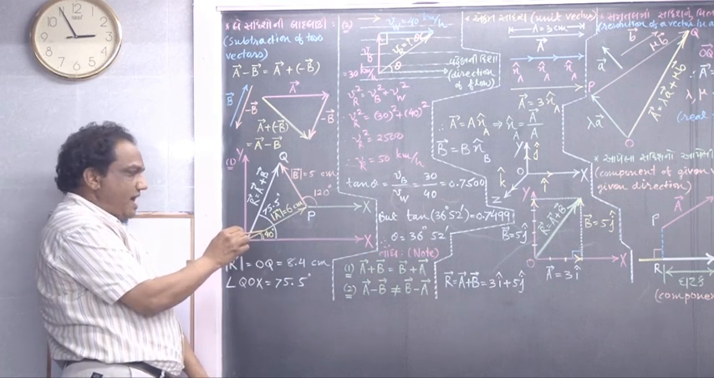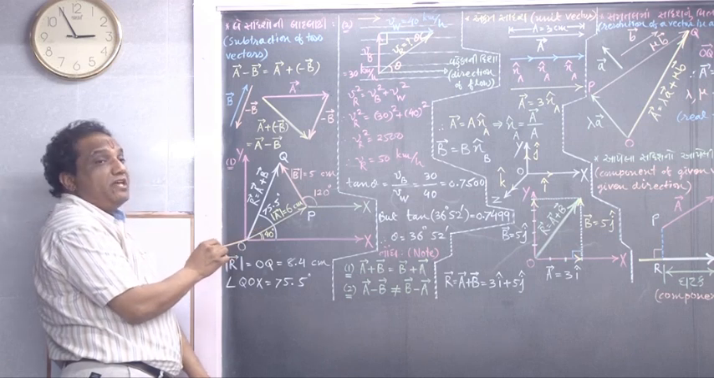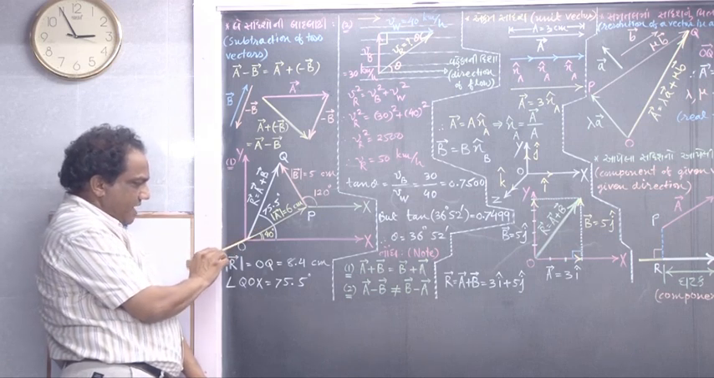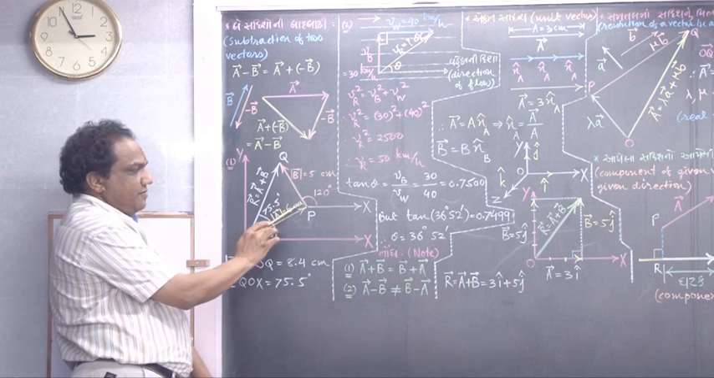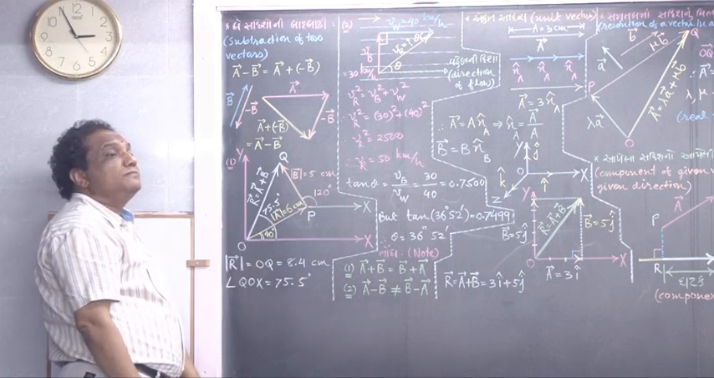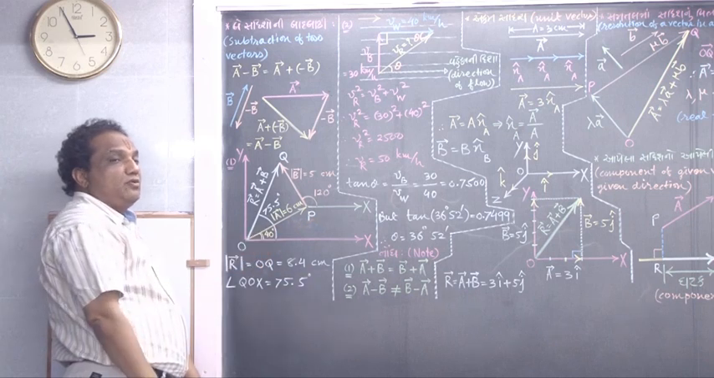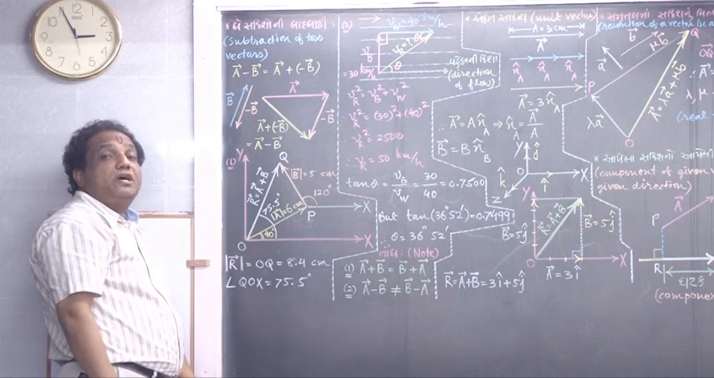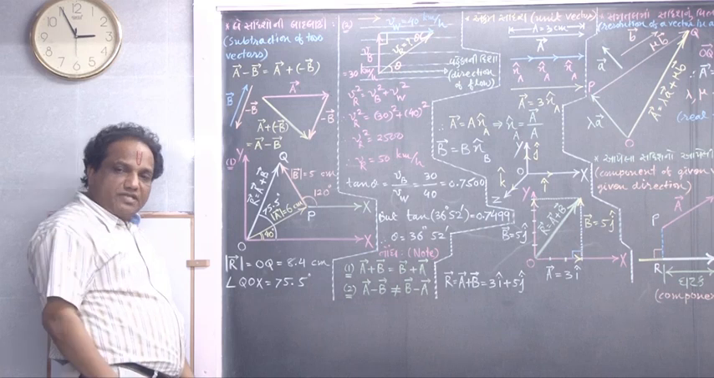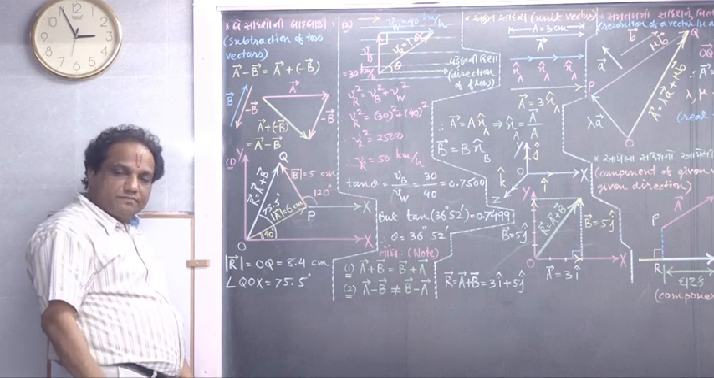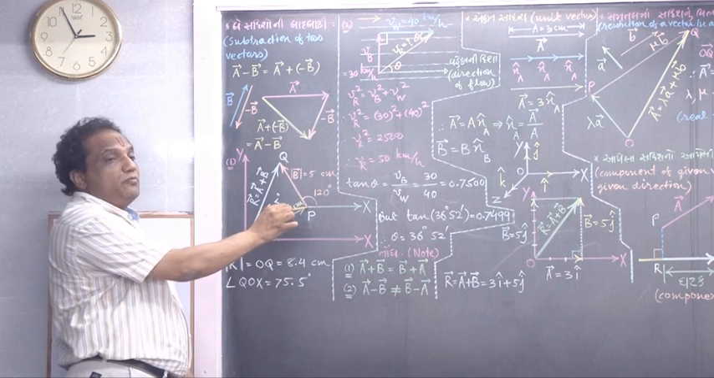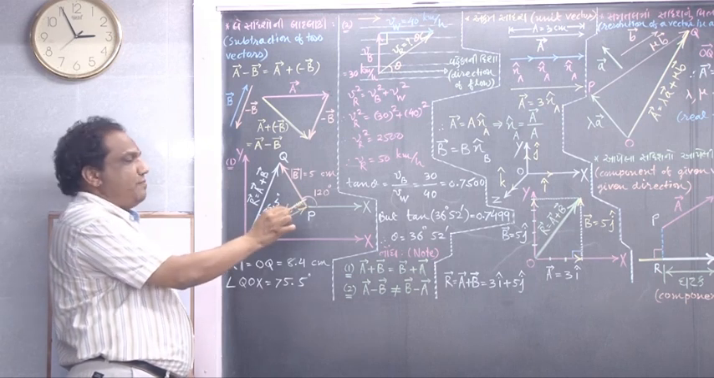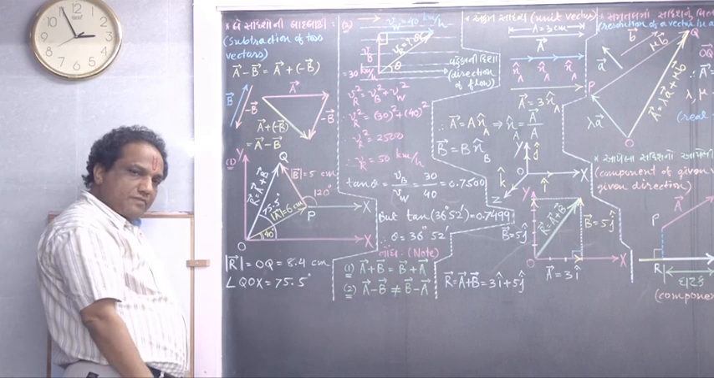You just join that point with the origin. Extend, extend, extend. How long? 6 centimeters, because they have given the magnitude as 6 units. Let it be 6 centimeters. There you should put the head of the vector. Let it be point P.